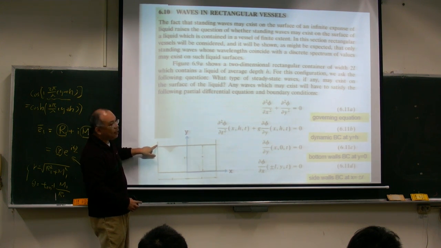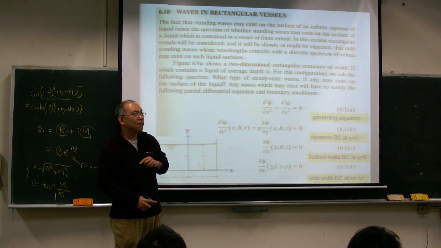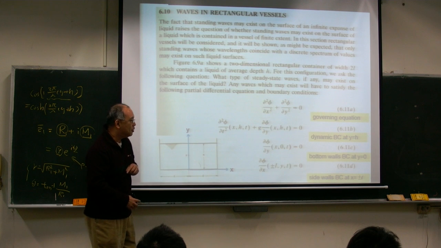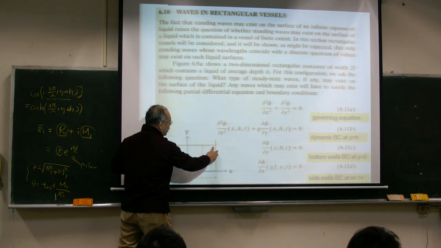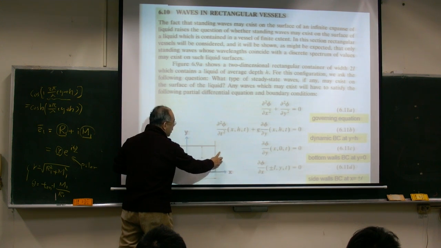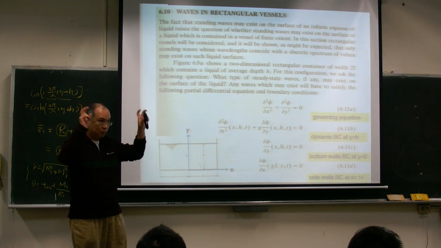The flow will be penetrating into the wall, right? So if you are a traveling wave, the particle path will look like this, and this particle path will violate the boundary condition.